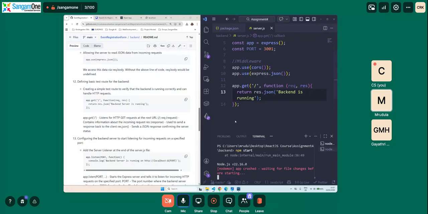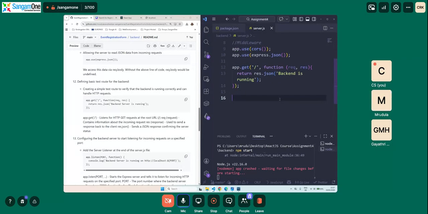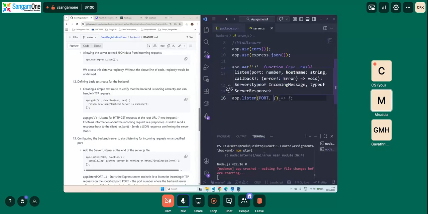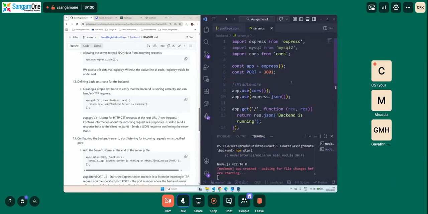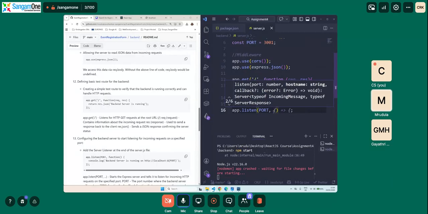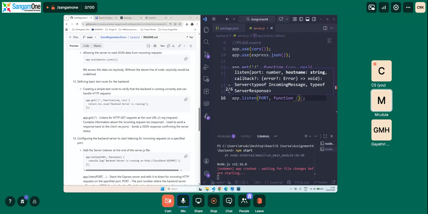So what we will do is we will say app.listen. So we are saying, okay, listen everybody. In this particular scenario, we are going to be listening on our port, that is 3001. And then here also we need to create a function, but this does not have any parameters.